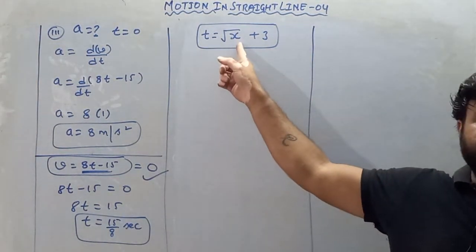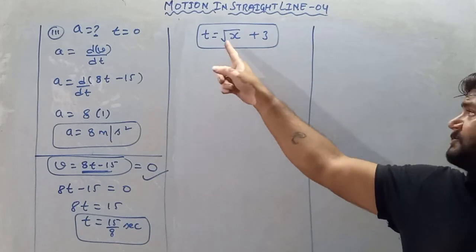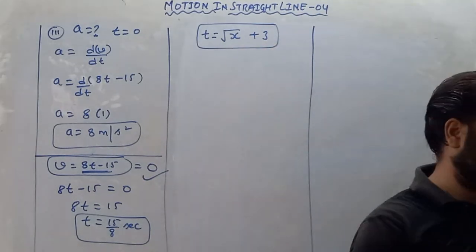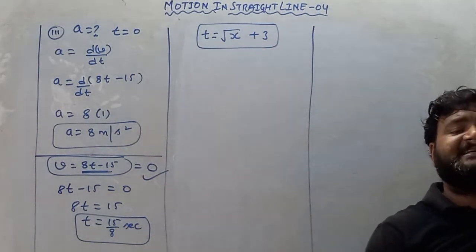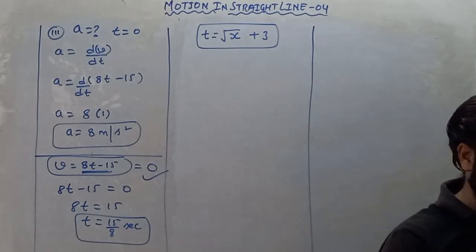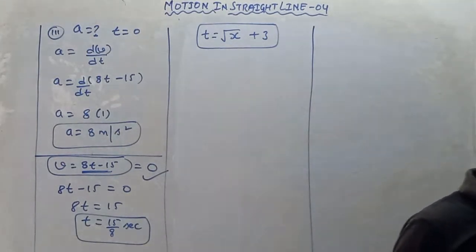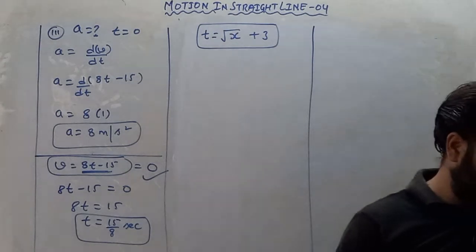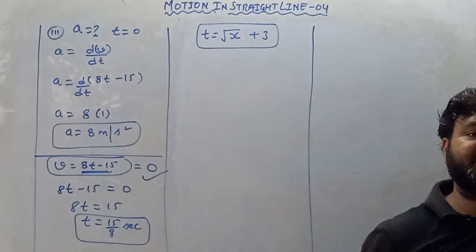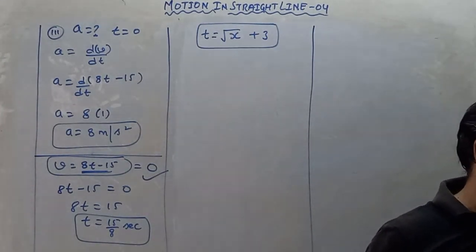The root is only over x, not along with 3. So t equals under root x plus 3, where x is in meters and t in seconds.